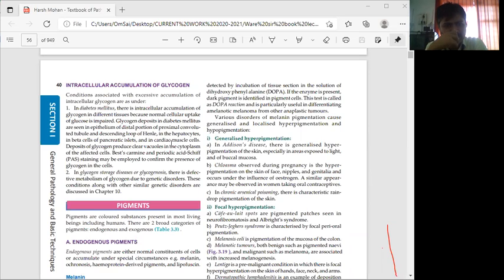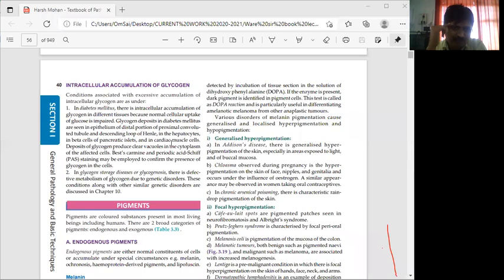Descending loop of Henle. Here, glycogen deposits are seen in the hepatocytes, in beta cells of pancreatic islets, and in cardiac muscle cells. Deposits of glycogen produce clear vacuoles in the cytoplasm of the affected cells.